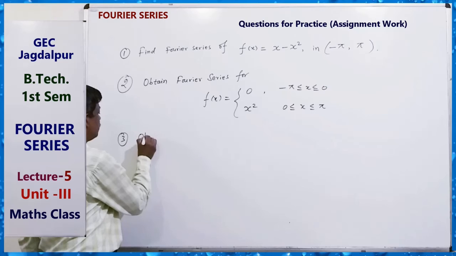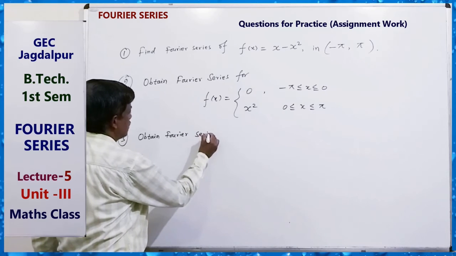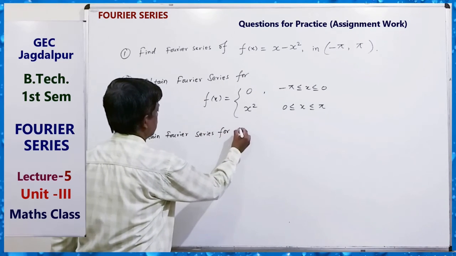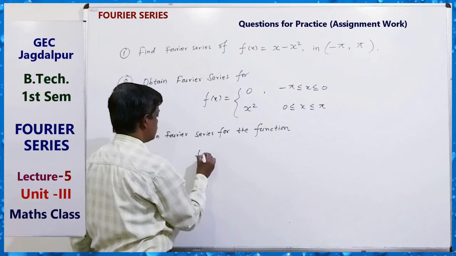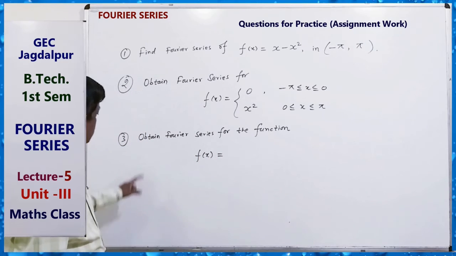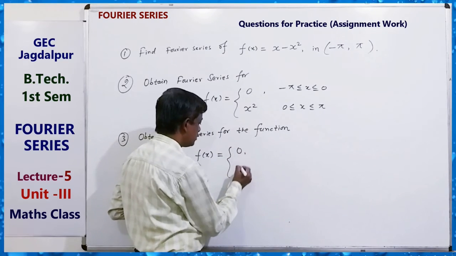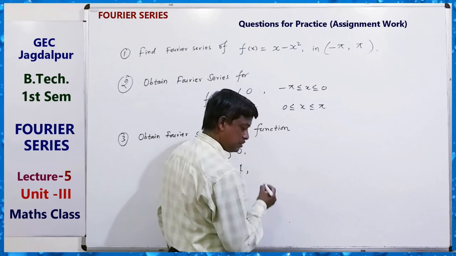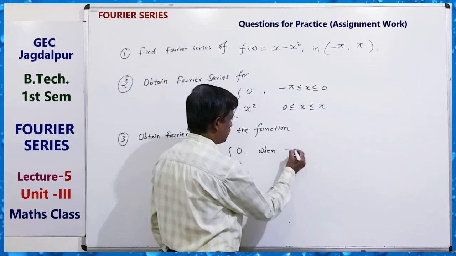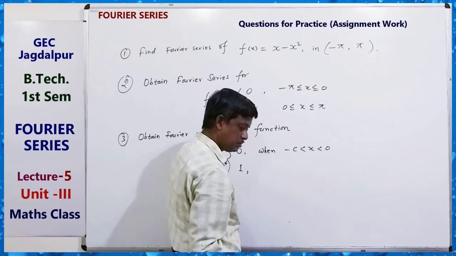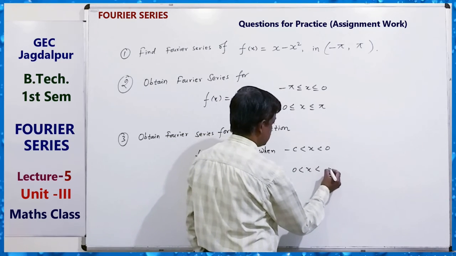Third, obtain the Fourier series for the function f(x) equals 0 when minus c less than x less than 0, and 1 when 0 less than x less than c.